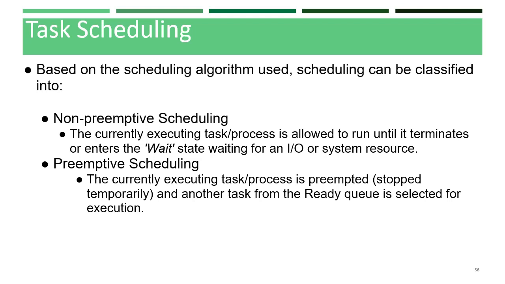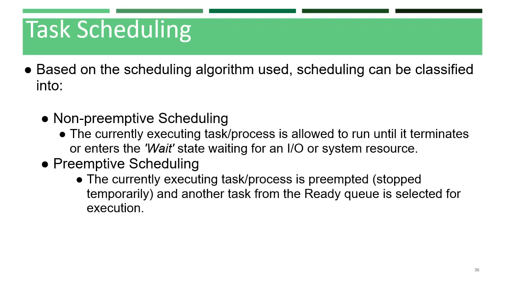Based on the scheduling algorithm used, scheduling can be classified into two types: non-preemptive scheduling and preemptive scheduling. Non-preemptive means currently one task will be executing, and it keeps on executing until it terminates or enters a wait state. Another type is preemptive scheduling.